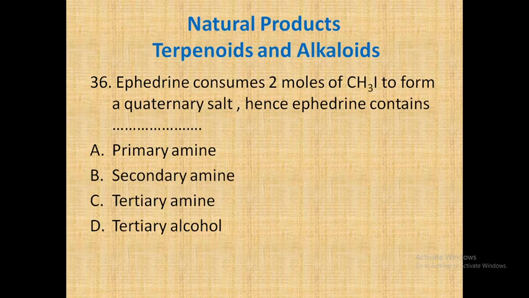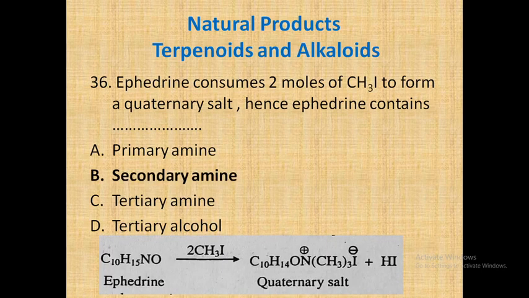Usually when a tertiary amine is converted into a quaternary ammonium salt, it requires only 1 mole of methyl iodide. A secondary amine will require 2 moles of methyl iodide, and a primary amine will require 3 moles of methyl iodide. So the correct answer is secondary amine.